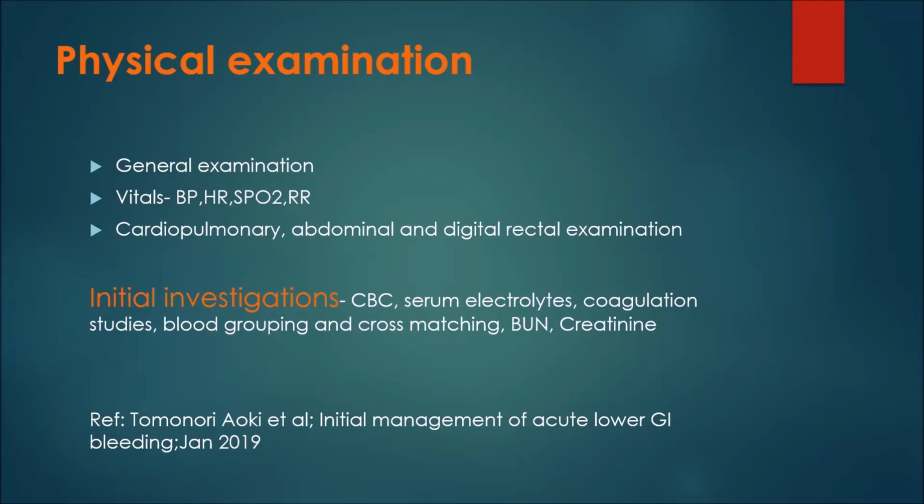During physical examination, we'll be checking the vitals, which are very important in GI bleeding cases, like BP, heart rate, saturation, and respiratory rate. We'll have to do a thorough cardiopulmonary, abdominal, and digital rectal examination. Initially, we'll ask the patient to undergo complete blood count, serum electrolytes. Wait. You generally said that you have to monitor vitals. Okay.